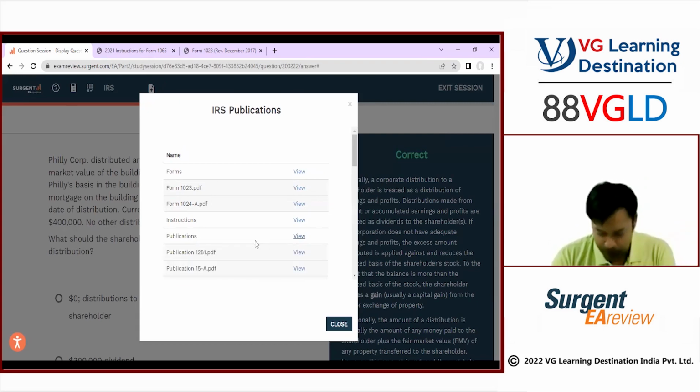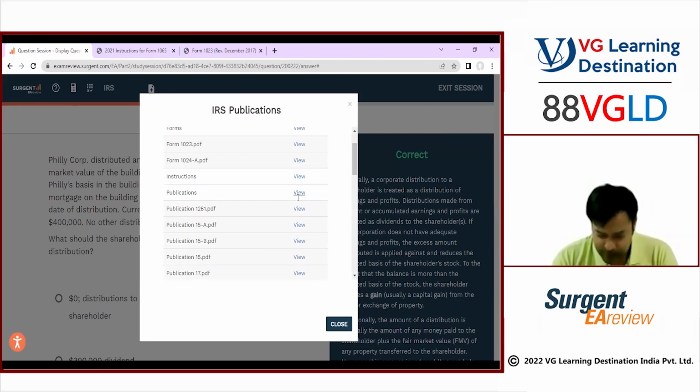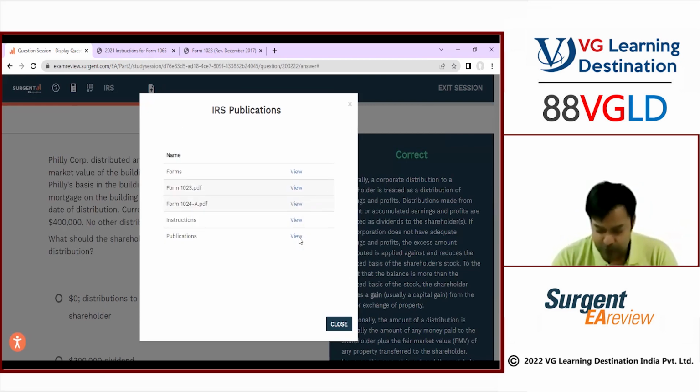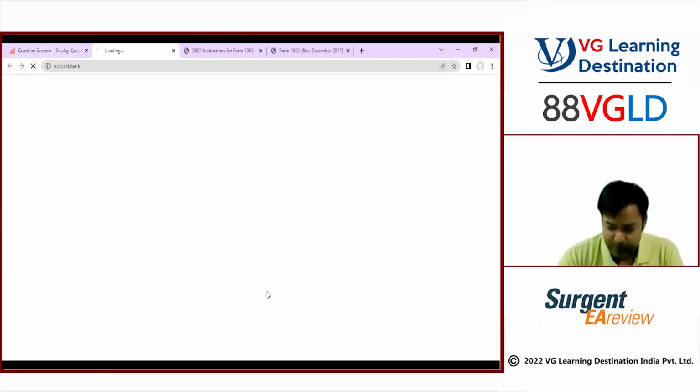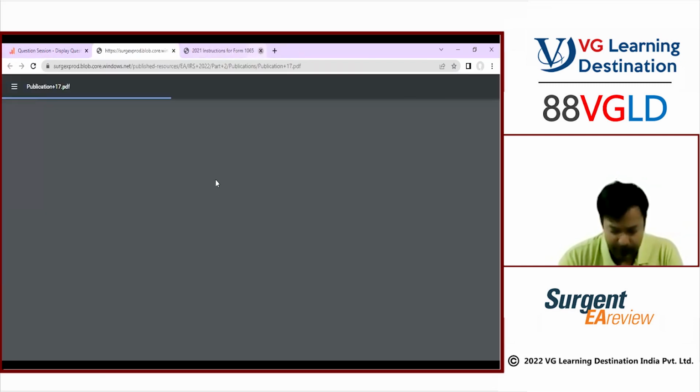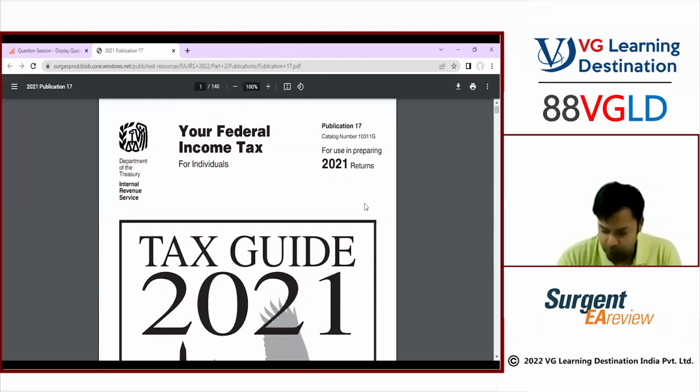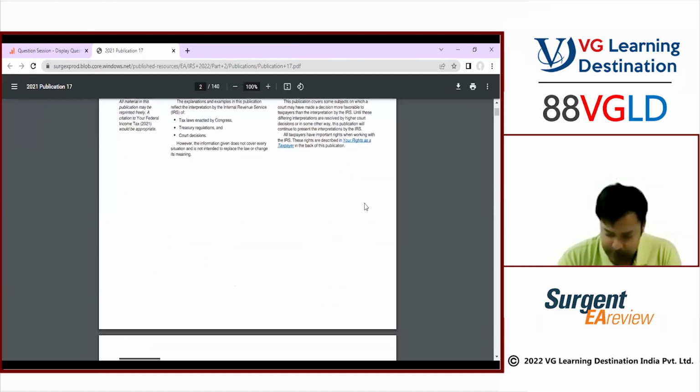Right now, these are the publications, guys. The third point is the publication. A publication is something issued by the IRS on a frequent basis, and it is a very good way of understanding the law. For example, Publication 17 is very famous for individual taxation. It is going to cover a lot of content about the individual itself.